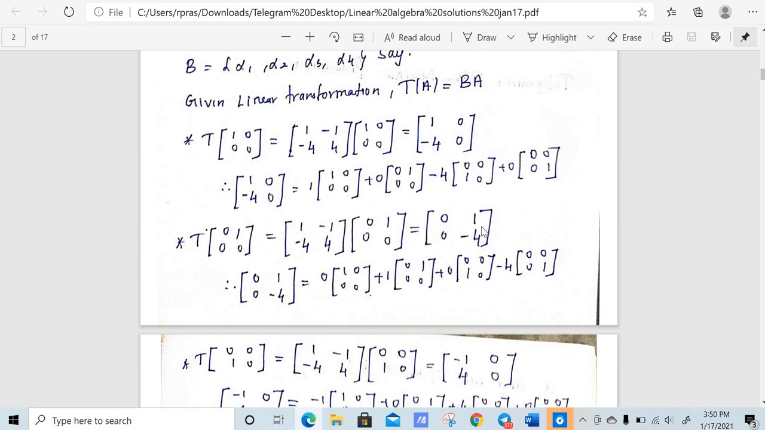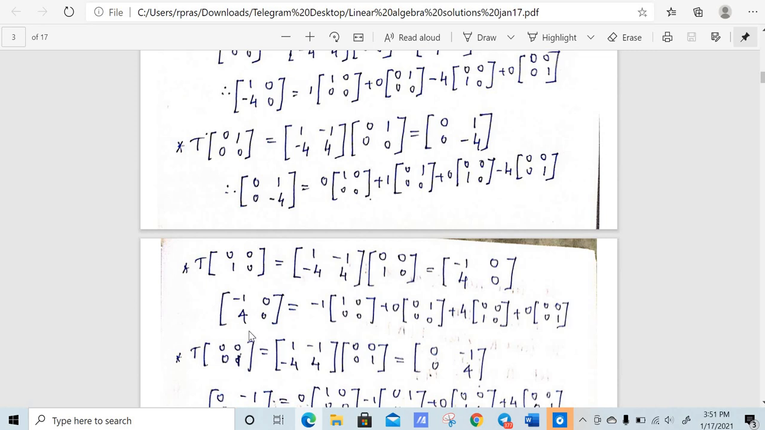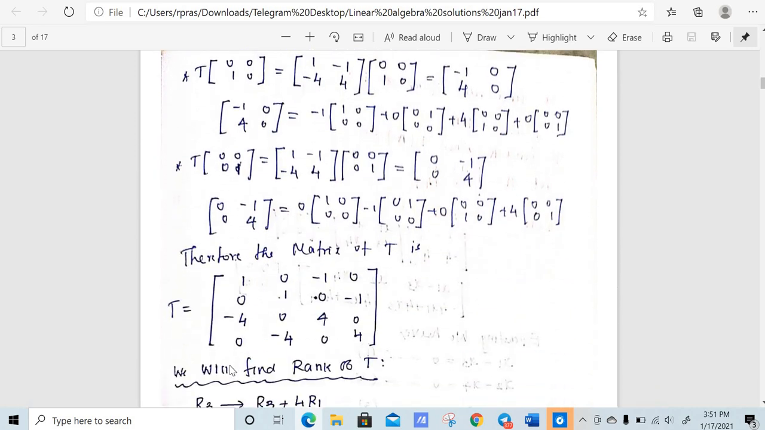You again write this as a linear combination of the 4 vectors in the basis. So I'm writing this as 0 into this matrix, 1 into this matrix, 0 into this matrix, plus minus 4 into this matrix. So what are the scalars here? 0, 1, 0, minus 4. Write it in the second column. And similarly you find T of 0 0 1 0 and T of 0 0 0 1. So you will have a matrix for T, right?